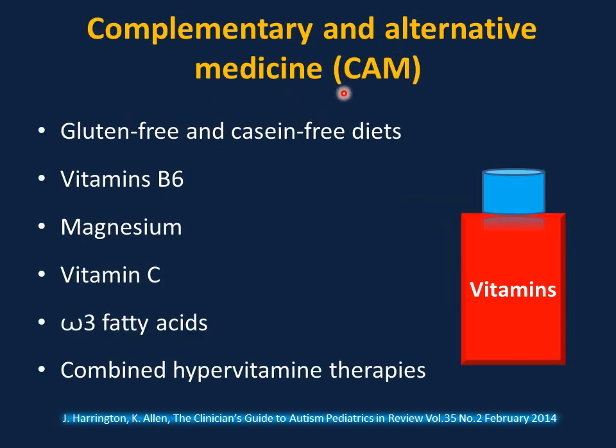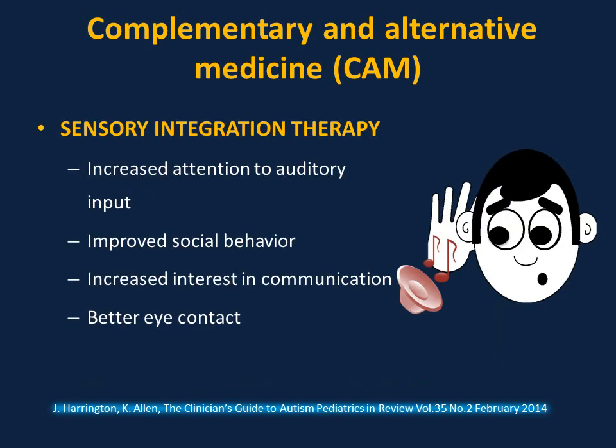Complementary and alternative medicine: parents may like to try it, and if it's safe and effective, recommend it. Examples are gluten-free and casein-free diets, vitamin B6, magnesium, vitamin C, omegas, and combined hypervitamin therapies. Another example of CAM is sensory integration therapy. This is usually combined with occupational therapy.